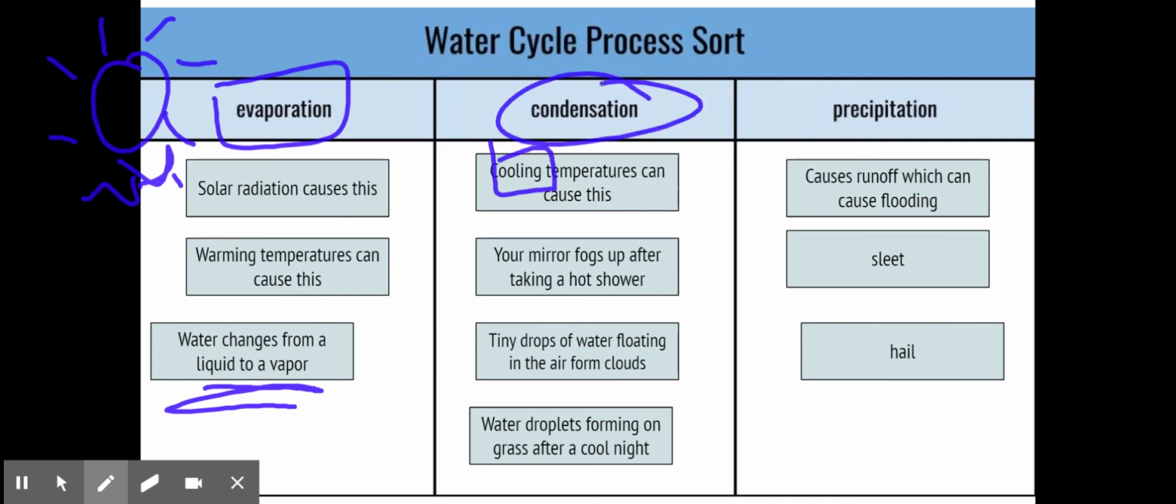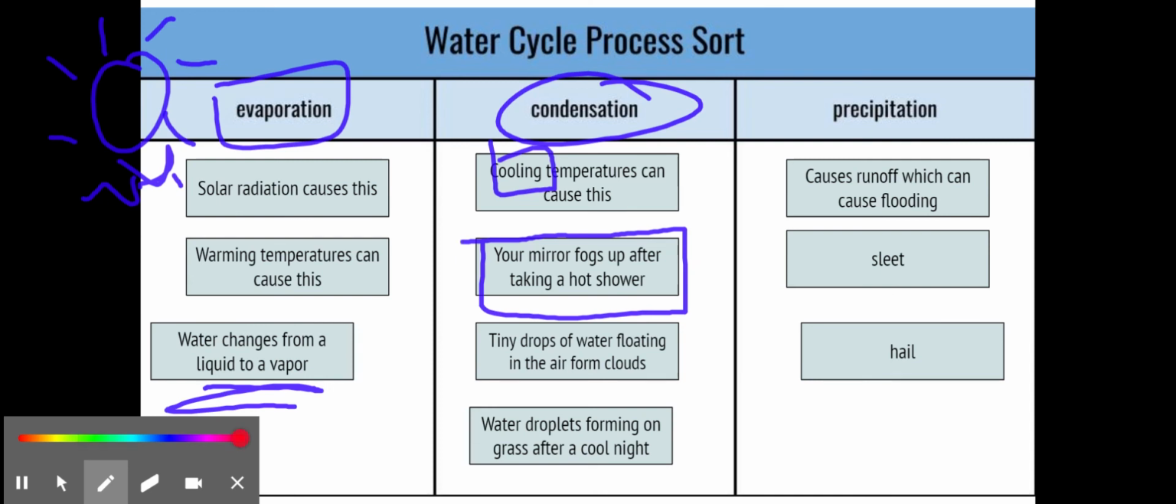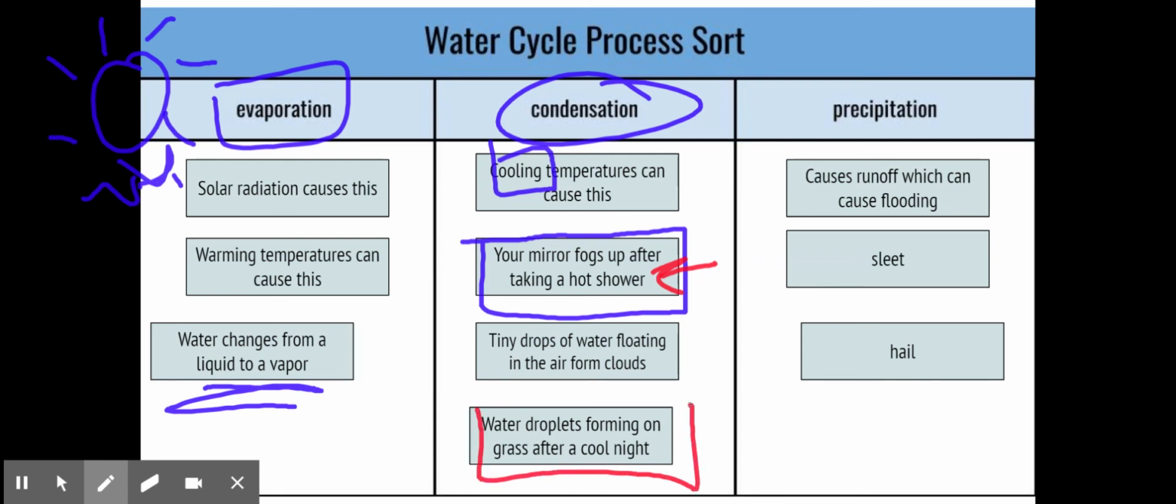And a great example that we probably see on the daily is when our mirror fogs up after taking a hot shower. So that hot shower causes steam, which is that water vapor, but then your mirror is very cool, which is what causes that condensation or that fog up on there. And that can be the same as like when the water droplets form on grass after a cool night.